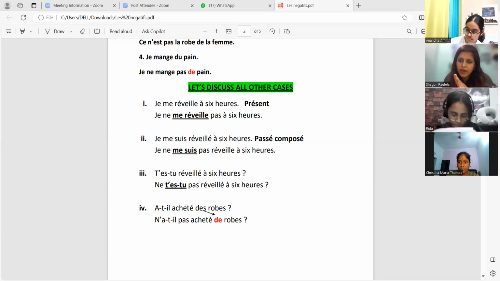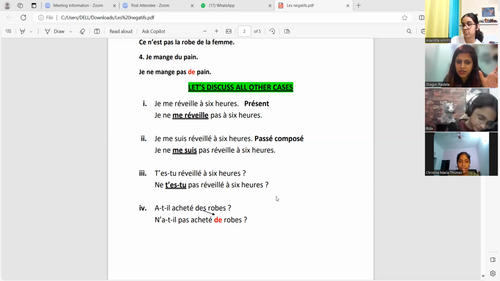You cannot separate it. In between, you cannot write anything, neither ne nor pas. So both of them become one. Before both of them, can you see I've underlined this? Underlined means it is one part. Before both of them, you'll write ne. After both of them, you're going to write pas. I want you to note it down right now so that you remember.